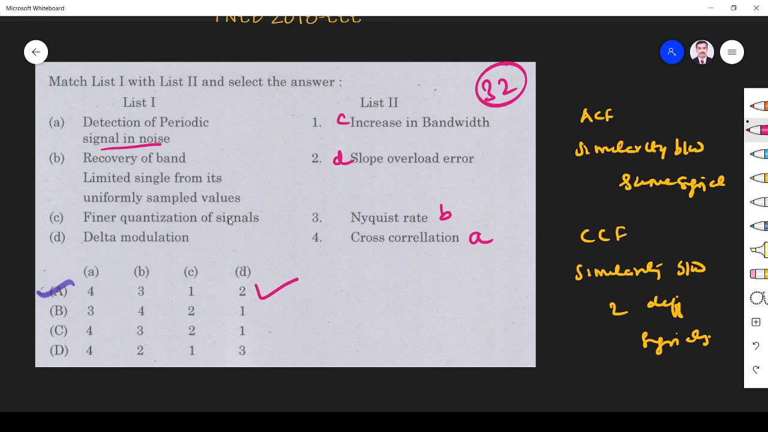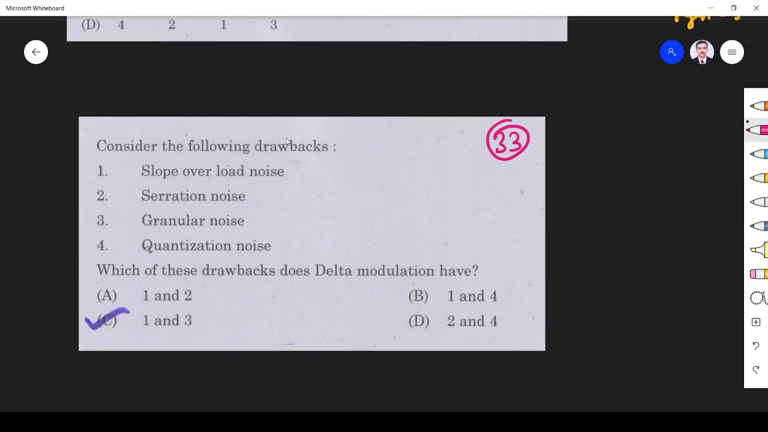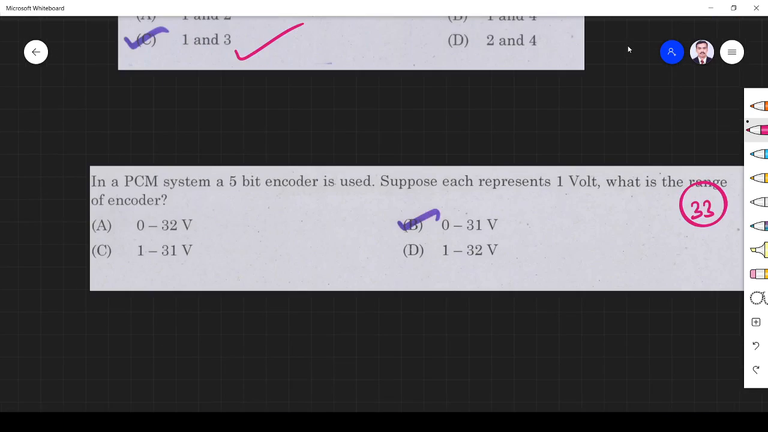Quantization, final quantization means what will happen? You are increasing the number of levels, right? Okay. Next one, consider the following drawbacks. Which of the following are related to delta modulation? We know in delta modulation we have slope overload distortion and granular noise. So 1 and 3 are the correct answer. We don't have serration noise or quantization noise, right?